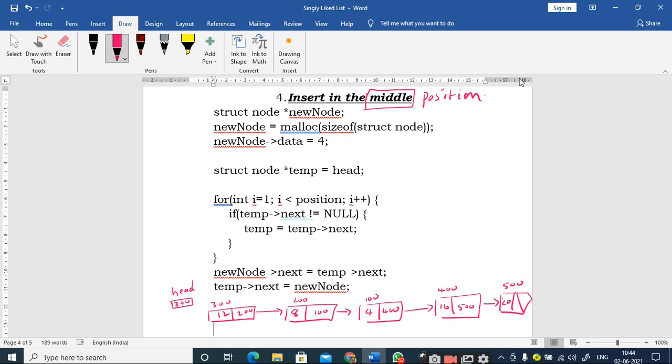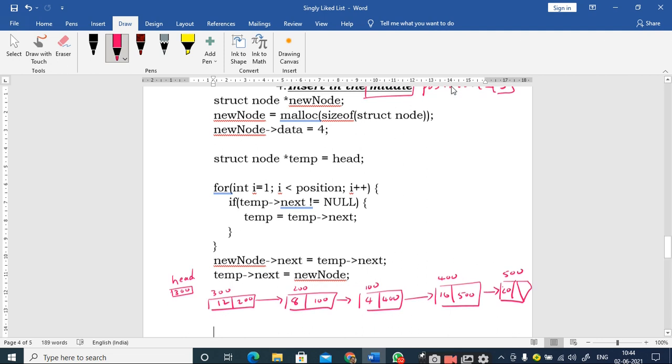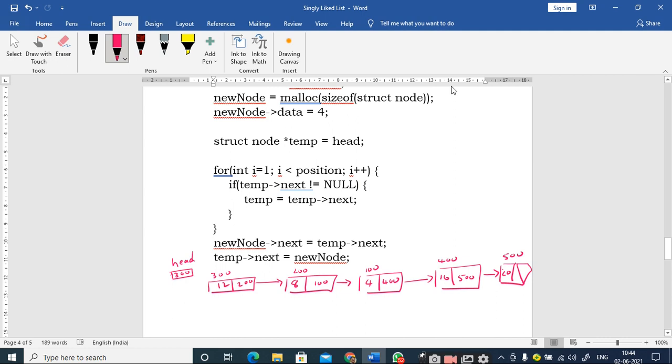For example, if the user enters the position value as 3, it means you write a program in such a way that you insert a new node as the third node of the already existing linked list, right? So where do I have to insert if the position is 3? After the second node, that means in between this 200 and 400, is it right or not?